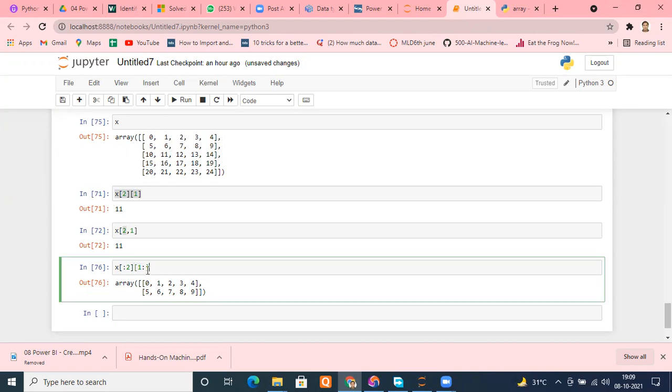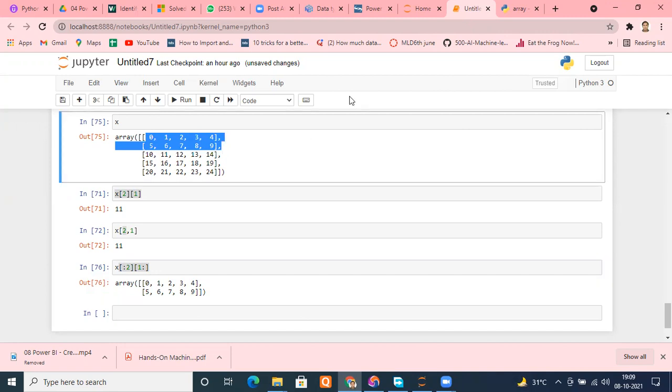Now make the intersection of these two. This is saying select these two rows, right? Let me use the pen, and you'll understand that way. This is saying select these two rows only, and this is saying select all the columns from 1 to the end.